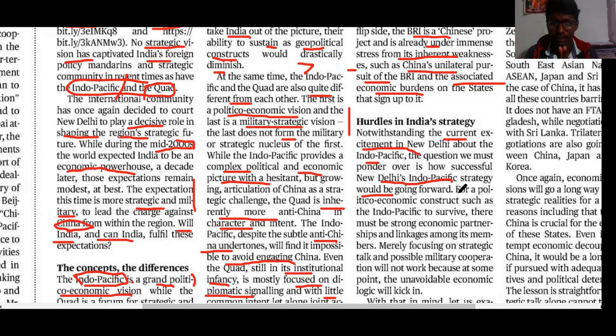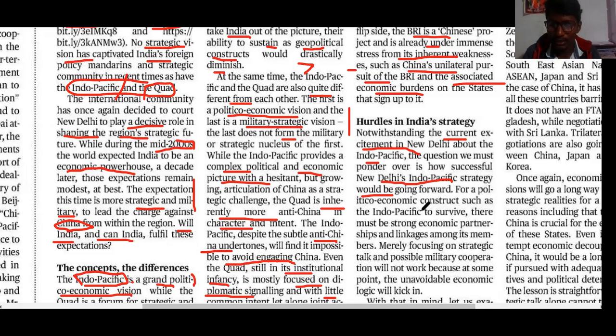Here the main intention of the author, apart from the strategic and military conventional way, is to tell that there is an economic construct which opposes the Indo-Pacific matters from the Chinese side. That means China has developed more in the economic perspective than other Indo-Pacific regions. It influences by the economic perspective.